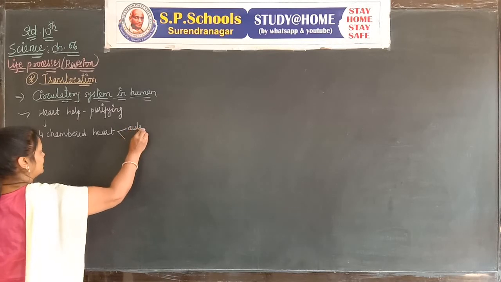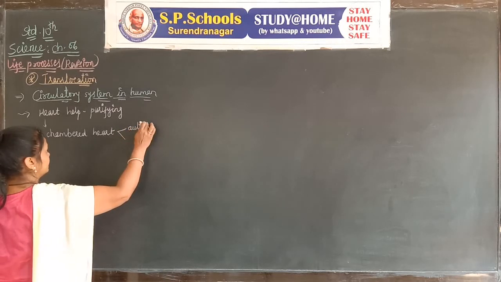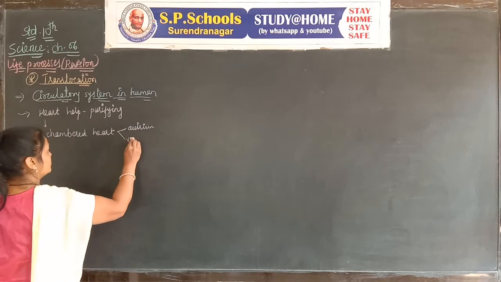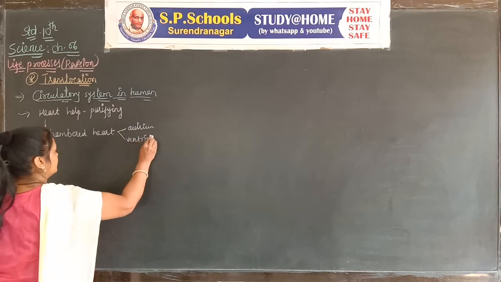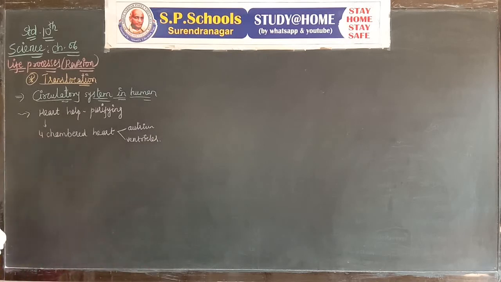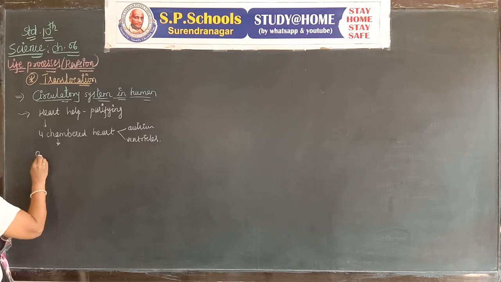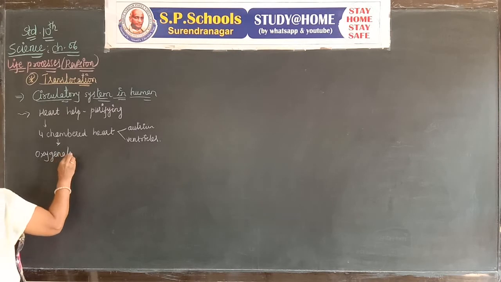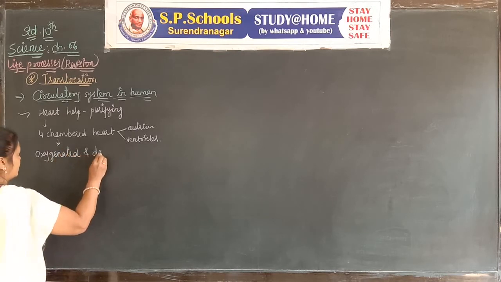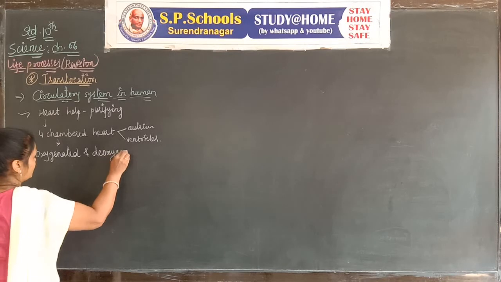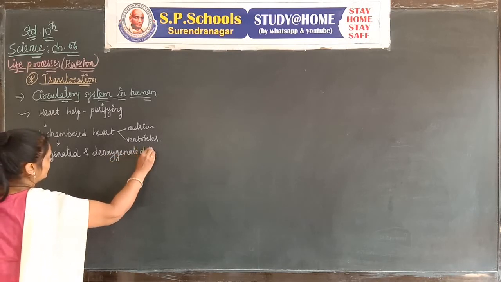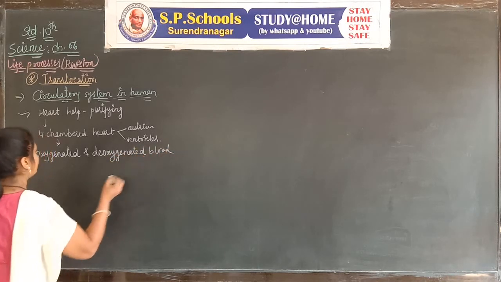2 atria and 2 ventricles. The benefit of a 4-chambered heart is that oxygenated and deoxygenated blood cannot mix together.